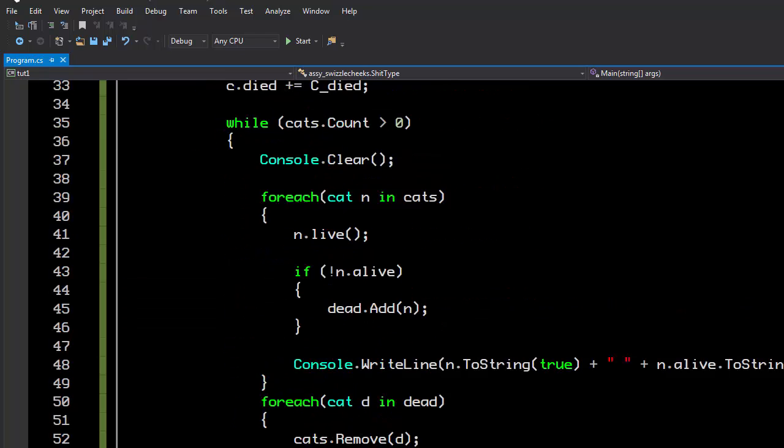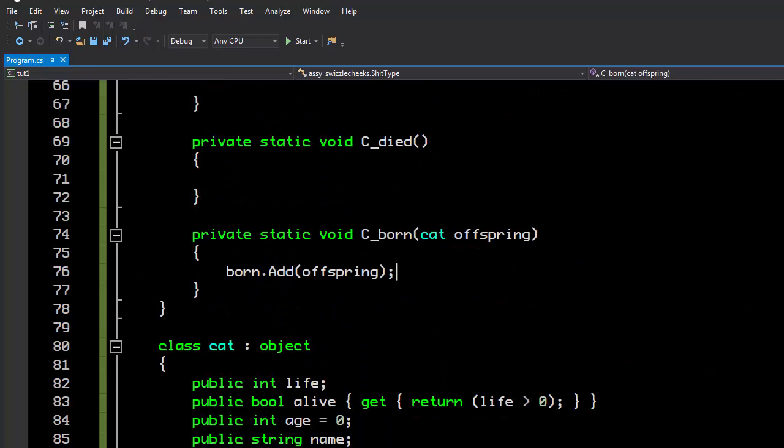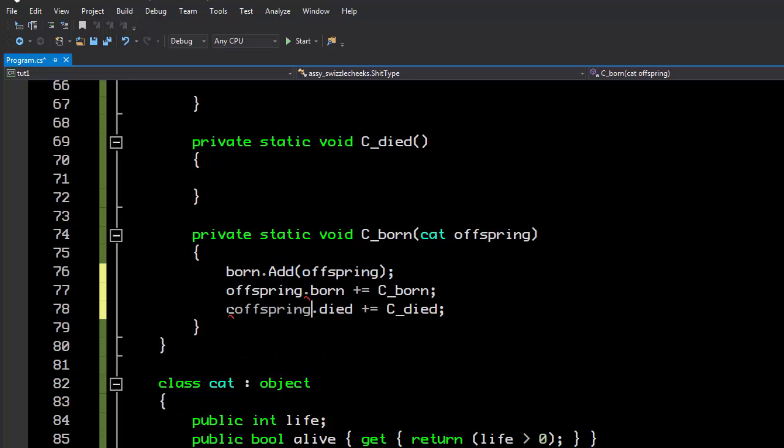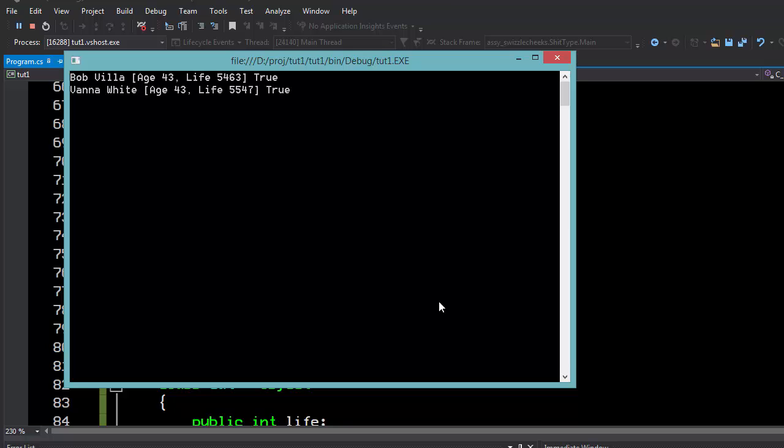So we can easily do that in our born handler. We can basically just say the offspring.born and the offspring.died, so that when the cat is born, we now subscribe to the new events. And now, any offspring that we have should be able to create further offspring. Well, they have been creating further offspring, if they just haven't been tracked by us. And it seems that we need to try this again.